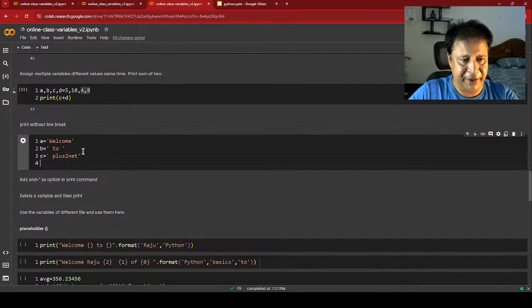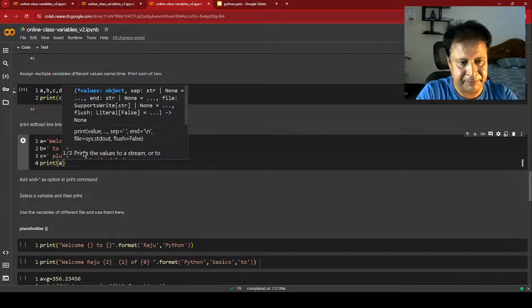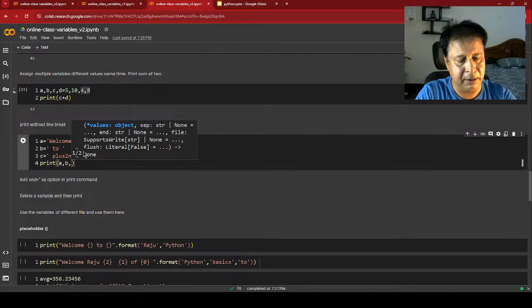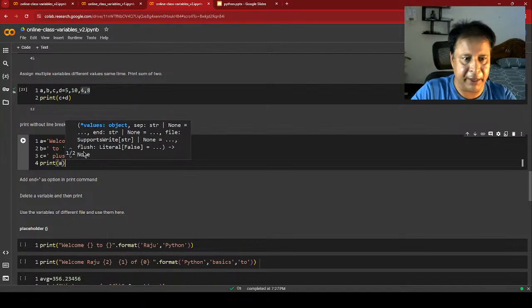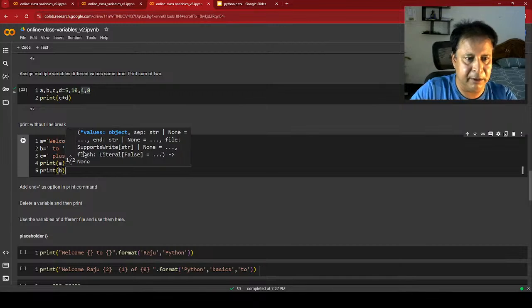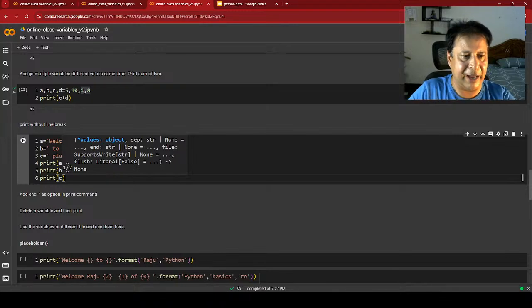Now these three variables I will print: print A, print B, print C. What will happen?